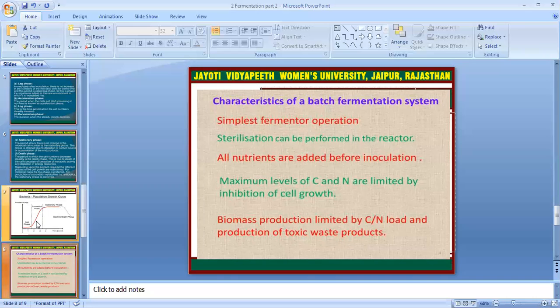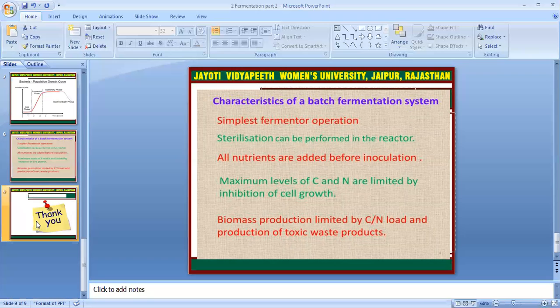Characterization of batch fermentation system. It is the simplest fermentation operation; sterilization is also performed in this reactor. All nutrients are added before the inoculation. The maximum levels of carbon and nitrogen sources are limited due to the inhibition of cell growth. Further biomass production is limited by the carbon and nitrogen source. Production of toxic waste products.